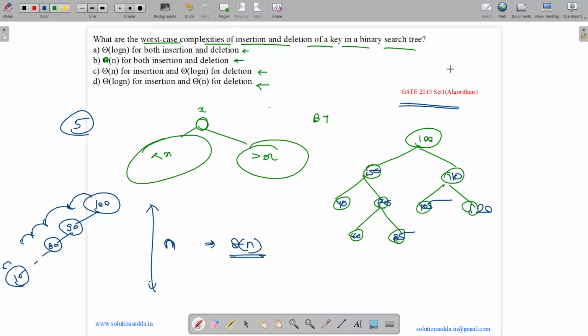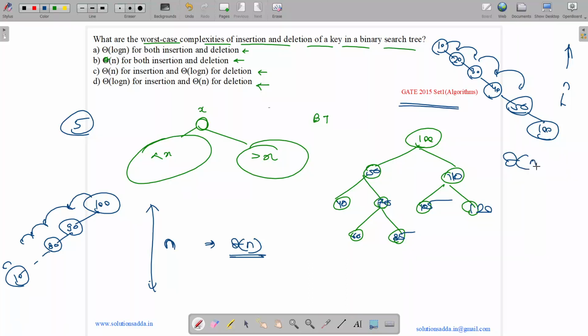Similarly, if we have a tree like 10, 20, 30, 40, 50, then its height is n. And if we want to insert 100, then we need to compare with everyone, more than 10, more than 20, more than 30, more than 40, more than 50. So 100 will come over here. So we will have n comparisons. So in the worst case, we will need theta of n comparisons.